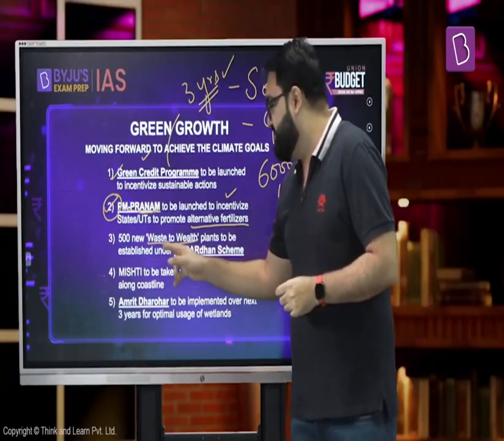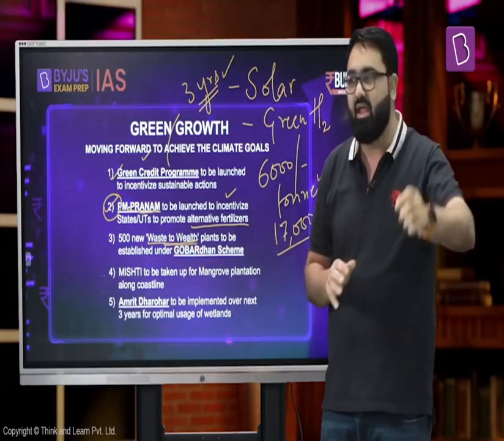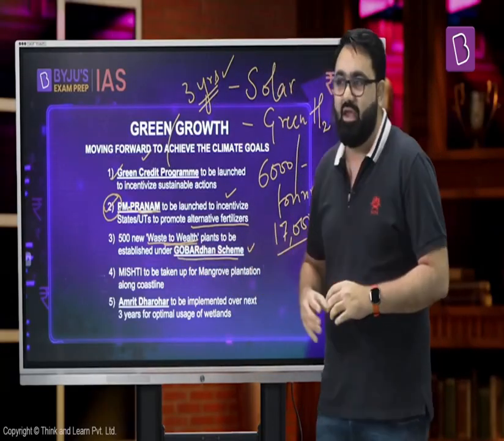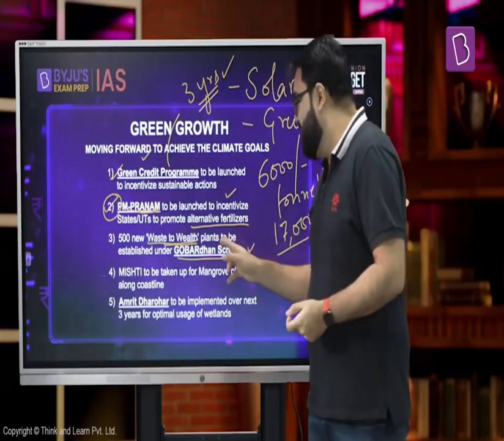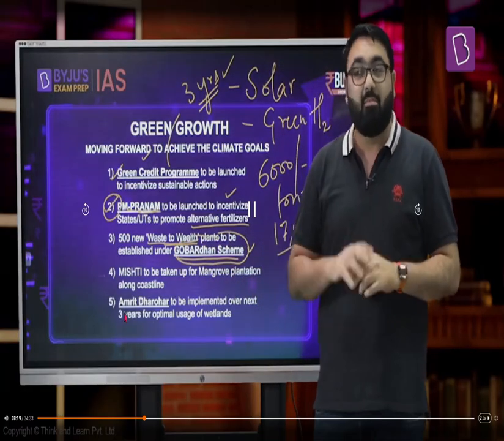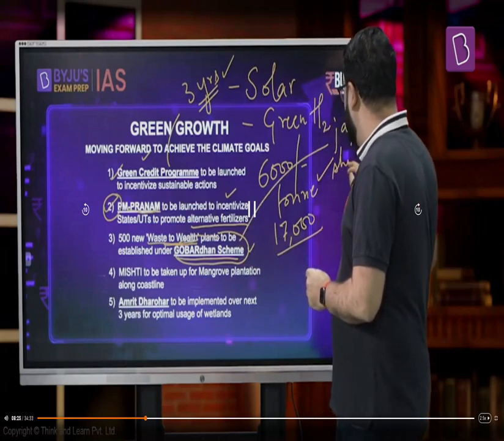The other initiative that I want to talk about is the Waste to Wealth initiative. Again, something that the government of India had started some time back. It's not a new scheme. For example, the government of India has launched the Gobar Dhan scheme. Now, the interesting part is, which is the ministry that has launched this? Usually when you talk about these kinds of schemes, you would assume that it is the rural development ministry doing something, maybe agriculture, but actually it is the Jal Shakti ministry that is behind this initiative.